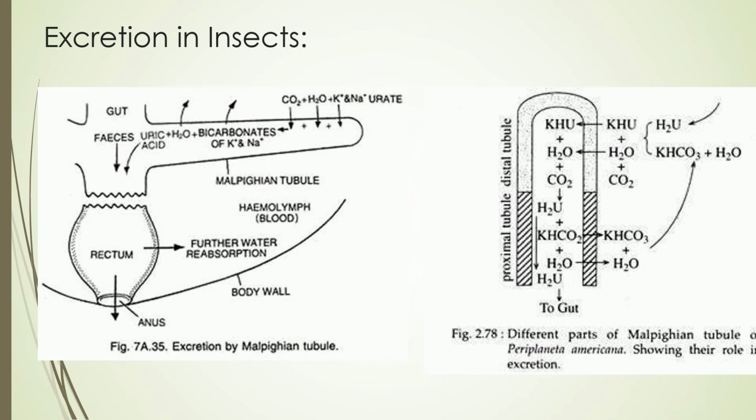Now in the hemolymph, uric acid combines with sodium as well as potassium carbonates or bicarbonates to form potassium urate as well as sodium urate. Sodium and potassium urate salts are highly soluble in water and are easily absorbed by the Malpighian tubules. They can cross the cell membrane in solution.